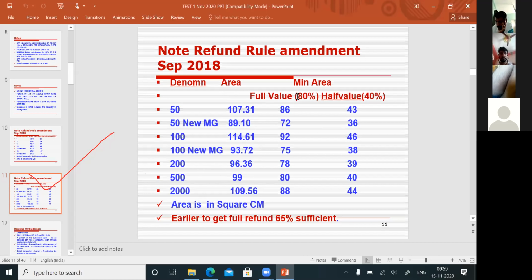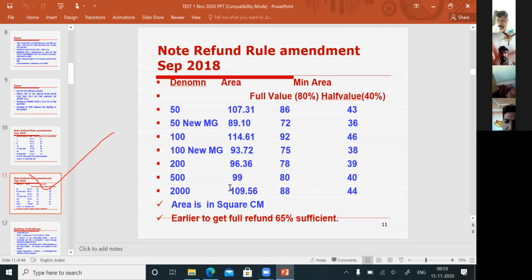So to get a full value, there if you see up to 20 rupees, there is no off value. To get a full value, the customer has to give 50%. A piece should be at least 50% of the total area. Here, to get a full value, the area of one piece should be at least 80% of the total area. See, if it is 107.31, one piece of that note should be at least 86 square centimeter. Like that I have given here.